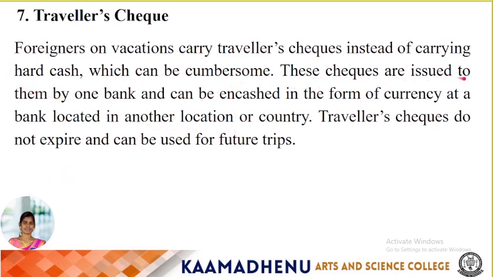These checks are issued to them by one bank and can be encashed in the form of currency at a bank located in another location or country. Traveler checks do not expire and can be used for future trips. Only for traveling purposes can we issue traveler checks.